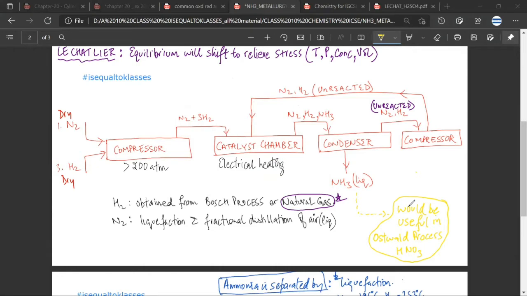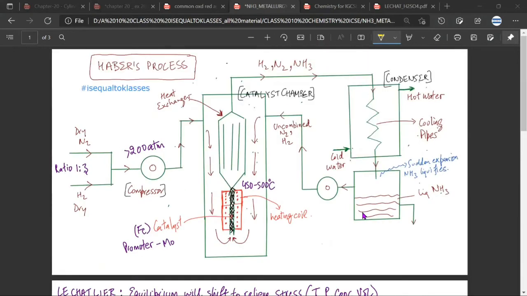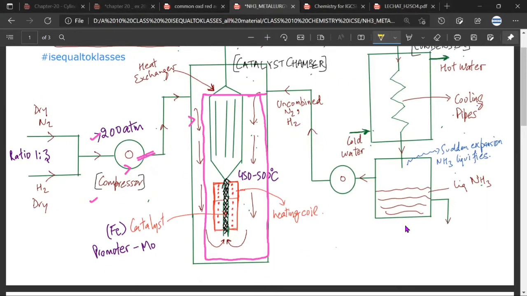Yes, sir. Okay. Now let us see this and let us again try to understand. So I have taken nitrogen and hydrogen. These are dry. These are in the ratio of 1:3. I have compressed them to a pressure of more than 200 atmosphere. Is it making sense? Yes, sir. Now I take this to this chamber. This is my catalyst chamber. Now what will be happening in this chamber? Let us look closely. Just focus on this chamber.